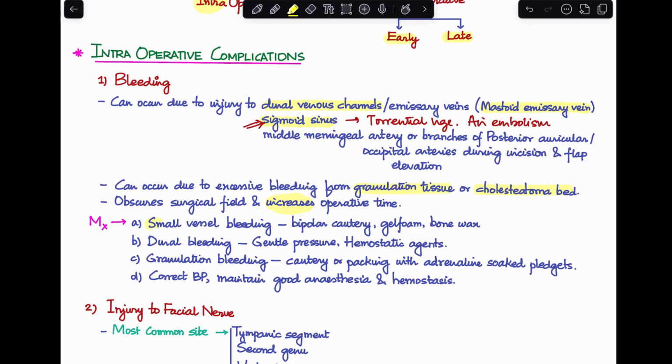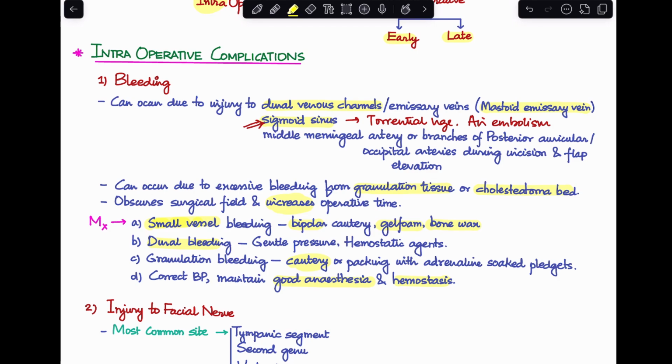So if it is a small vessel bleeding, in that case, it can be controlled by bipolar cautery, gel foam, or bone wax. Second is dural bleeding. Dural bleeding can be controlled by gentle pressure and use of some hemostatic agents. Third is if the bleeding is occurring because of the presence of granulation tissue, in that case, we have to cauterize the granulation tissue or pack it with adrenaline soaked pledgets. And general measures would include correcting the BP of the patient and maintaining a good anesthesia and hemostasis for the patient. So that's all about bleeding as a complication of mastoidectomy.